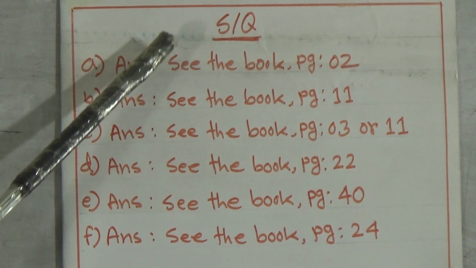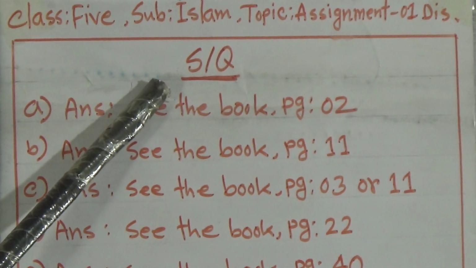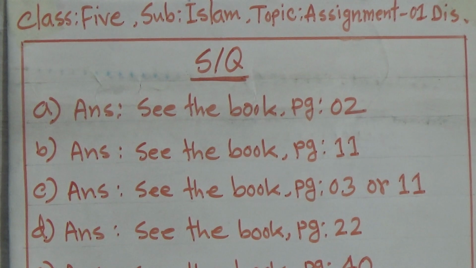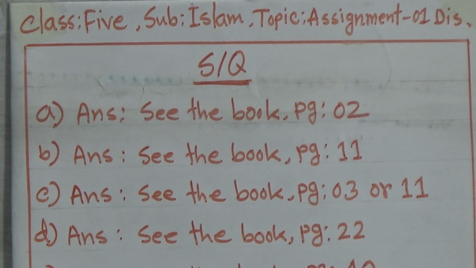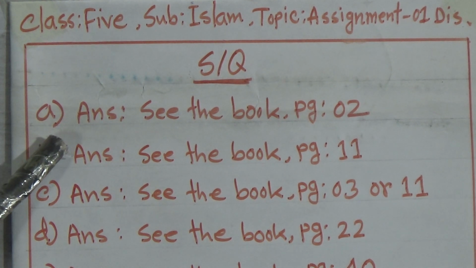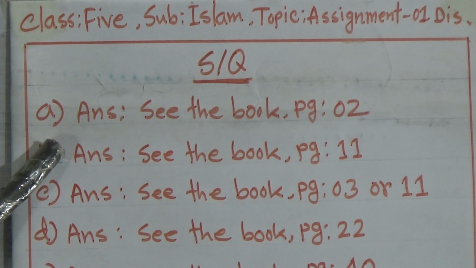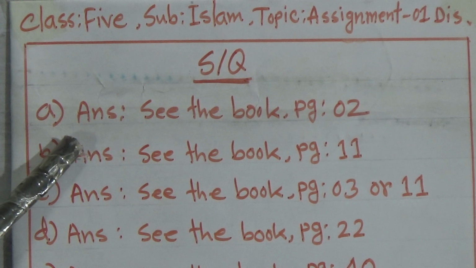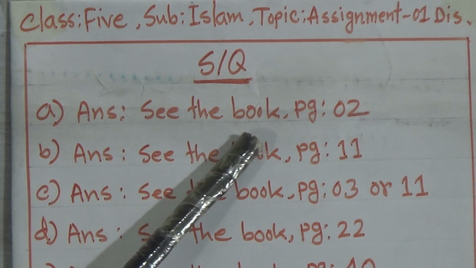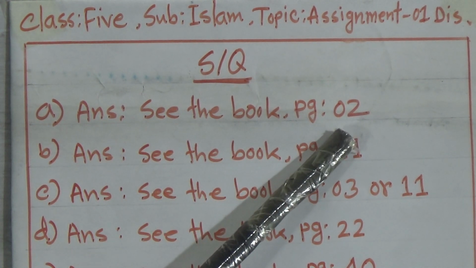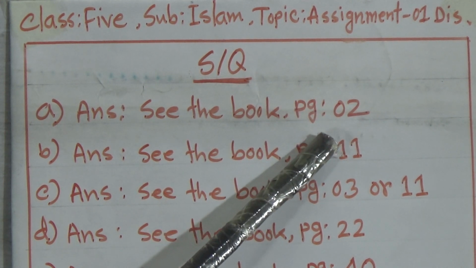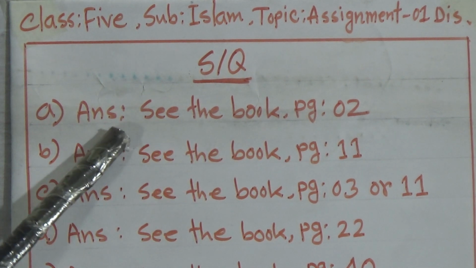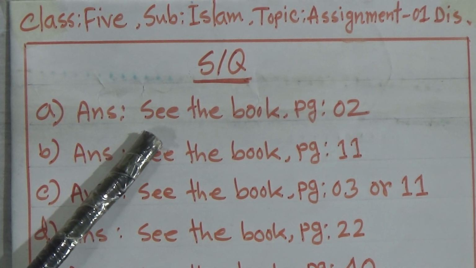So there are only two types of question in your assignment. First one is SQ, short question, and there are 6 short question answers. And the second item is BQ, broad question. Your first question in your assignment is: what is the meaning of Iman? You will get this answer in your textbook page number 2. If you read page number 2 properly, inshallah you will get the answer.